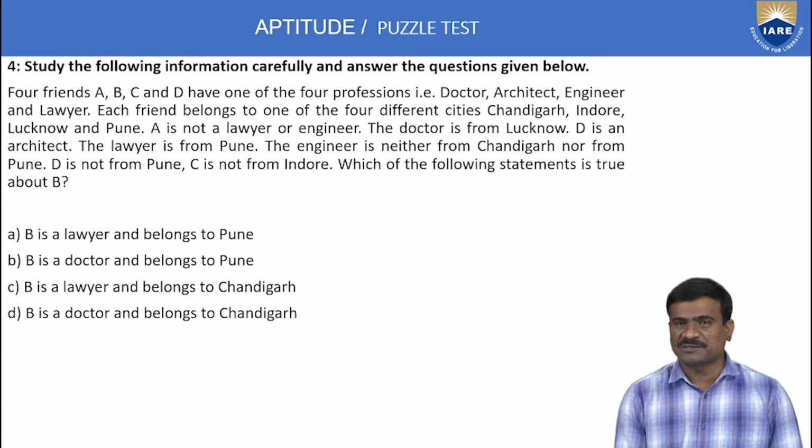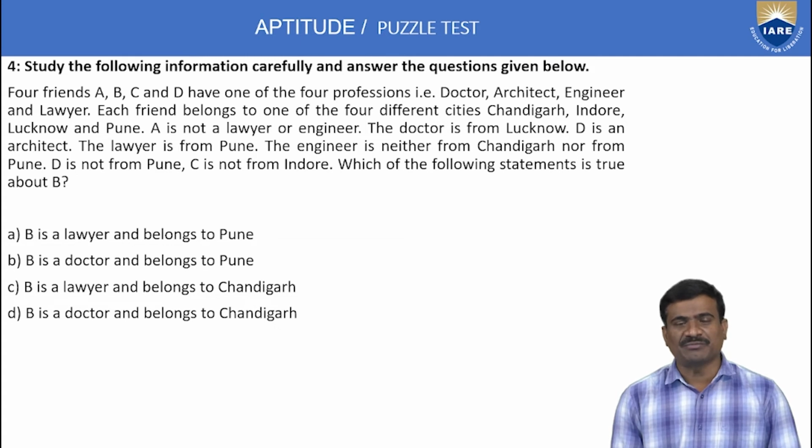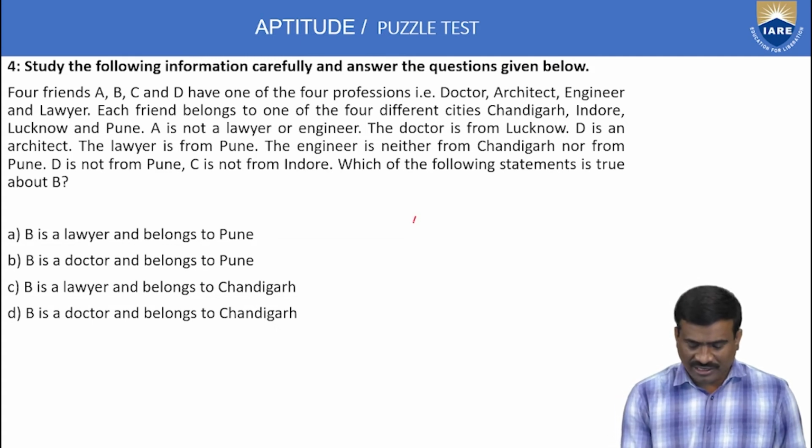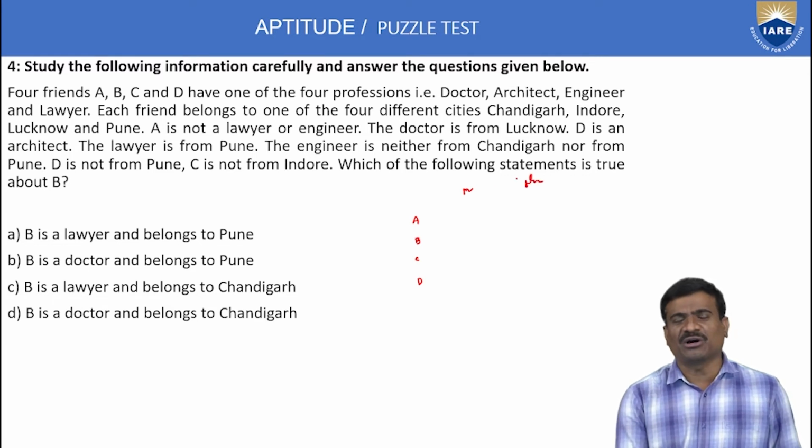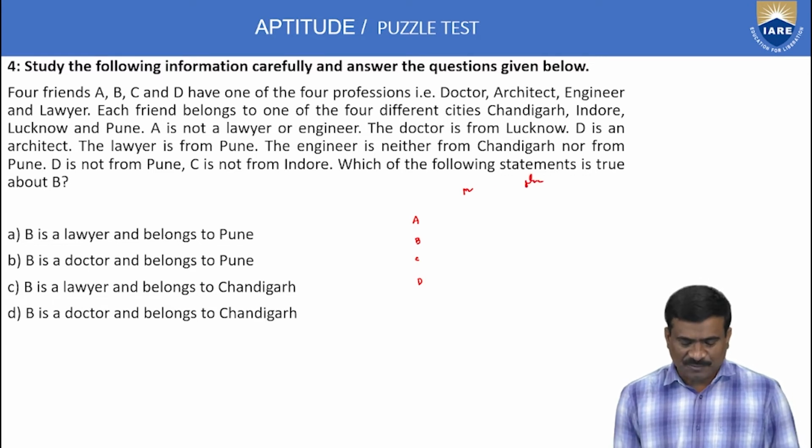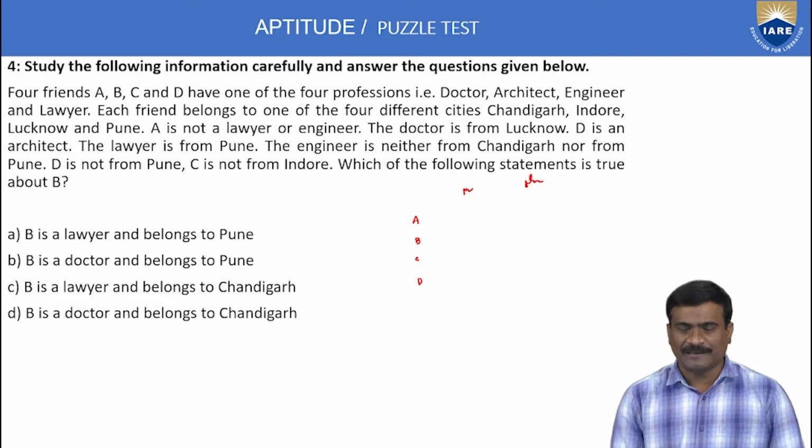Just a 1 mark based puzzle. I think just the option verification method is suitable. In the general method, we write the persons always in sequence order A, B, C, D, next to professions and places. This is the general method of puzzle. But for this puzzle, this table is not required. Observation is the only important thing here.